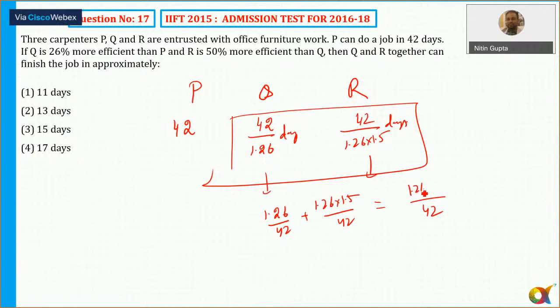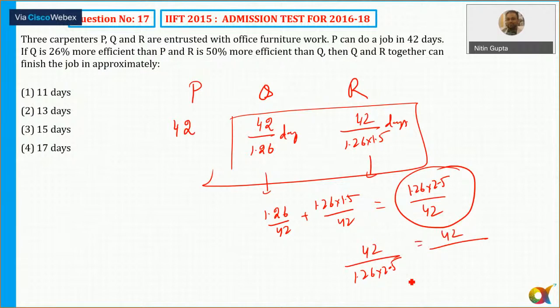So this much work will be done per day. What is the number of days? We always take the reciprocal. So just take the reciprocal of this: 42 in 2.5 approximately, that is 40. What is 2.5?